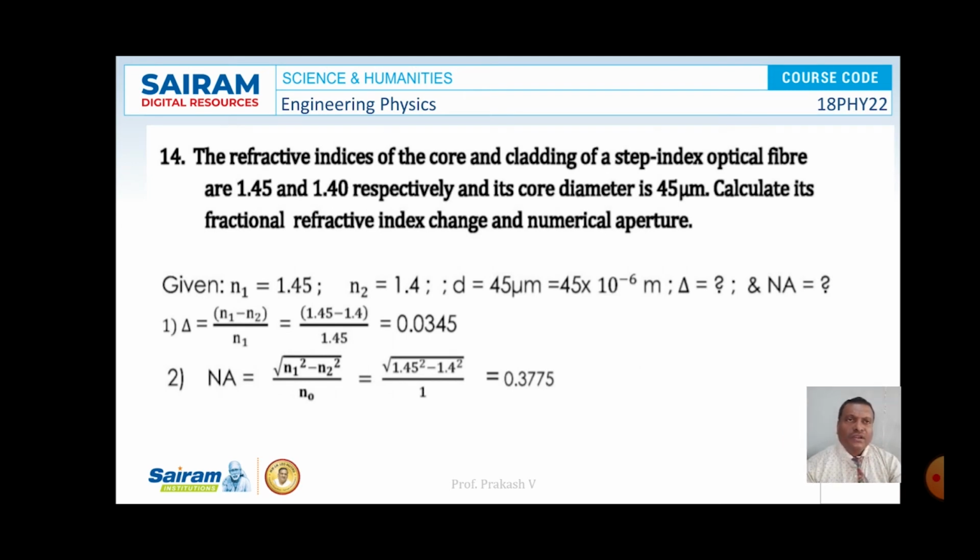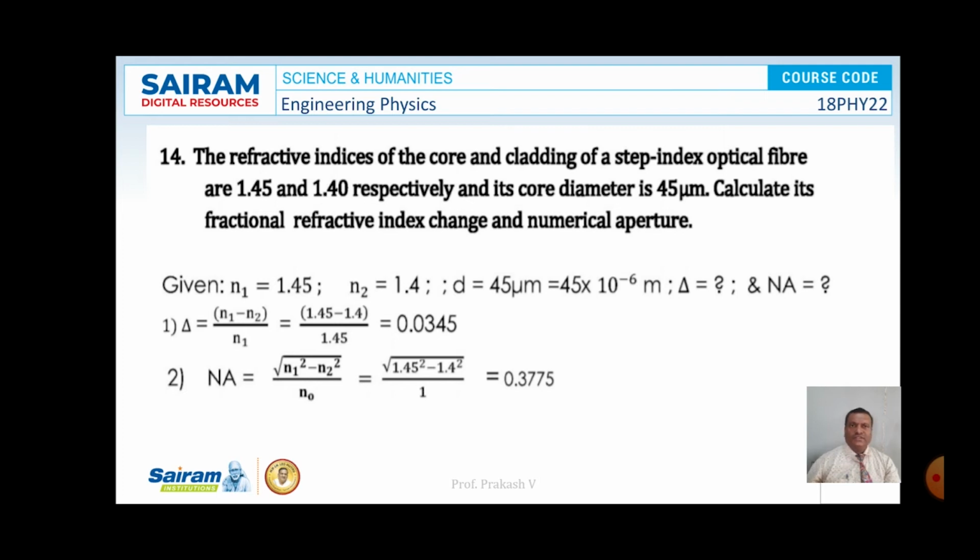The refractive index of the core and cladding of a step index optical fiber are 1.45 and 1.40 respectively, and its core diameter is 45 micrometer. Calculate its fractional refractive index change and numerical aperture. So N1 is given as 1.45, N2 is 1.4, D is 45 micrometer. So what is del and numerical aperture?